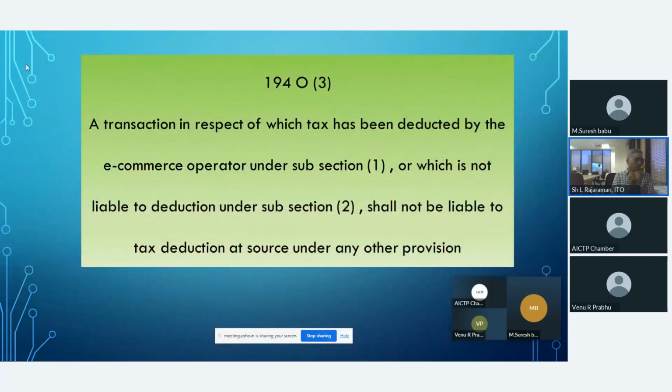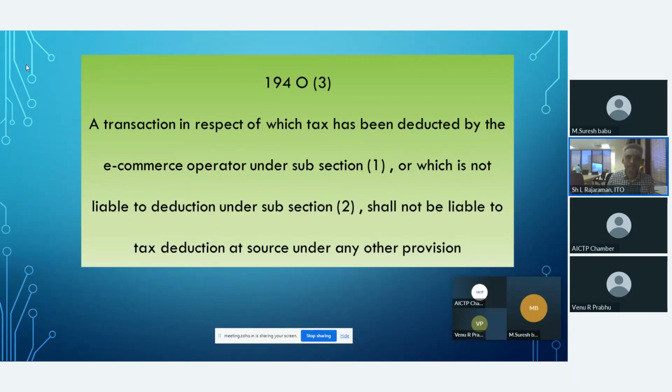Section 194O consists of 5 subsections. The third subsection, 194O(3), says that if a transaction in respect of which tax has been deducted by the e-commerce operator under subsection 1, or which is not liable to deduction under subsection 2, shall not be liable to tax deduction at source under any other provision of the Act.